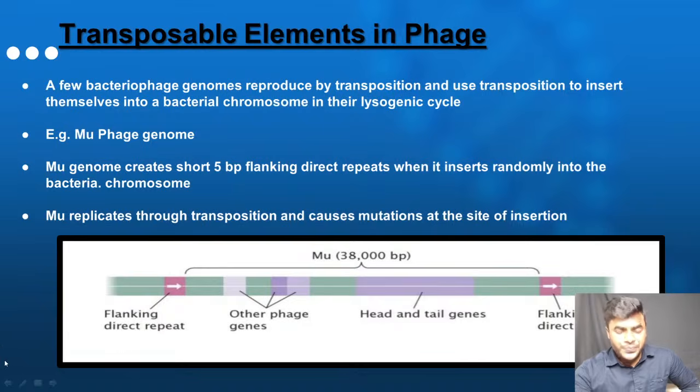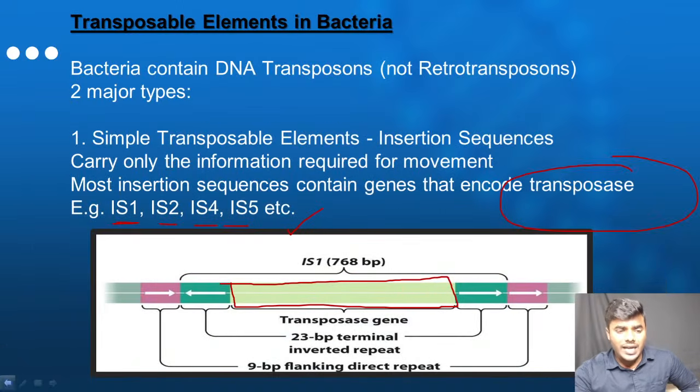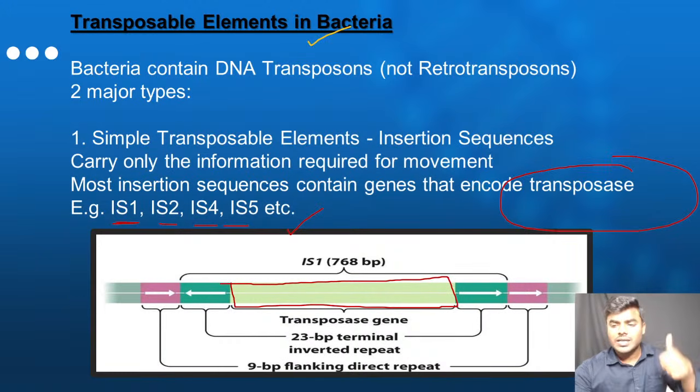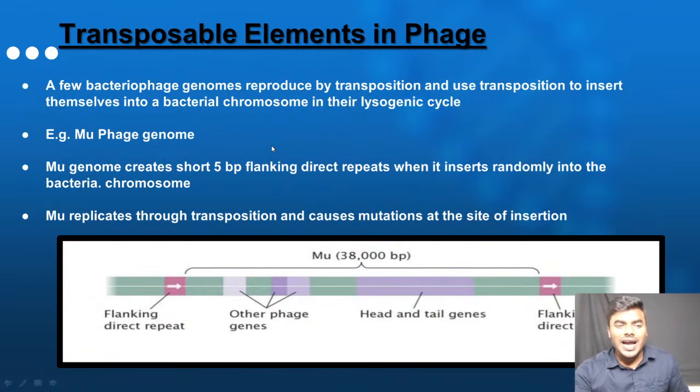I'll show you now. Friends, right now we have understood the transposable elements which are present in the bacteria. Simple, composite. I want you to remember nothing else. Okay. Now the transposable elements which are present in the phage, bacteriophage.